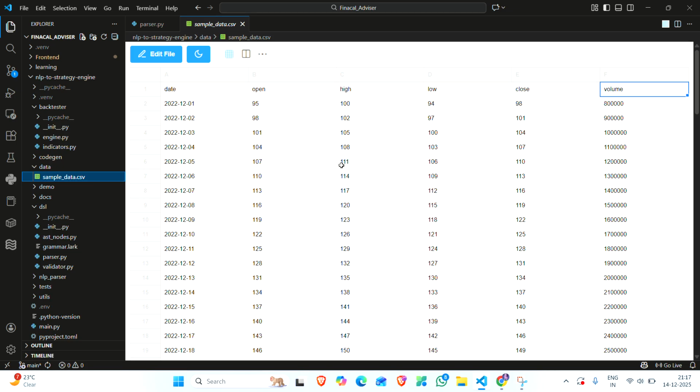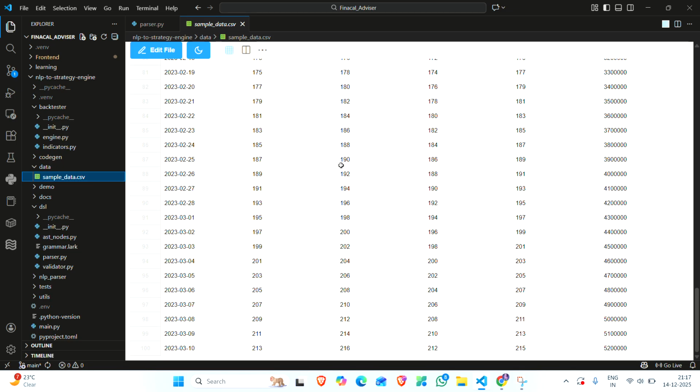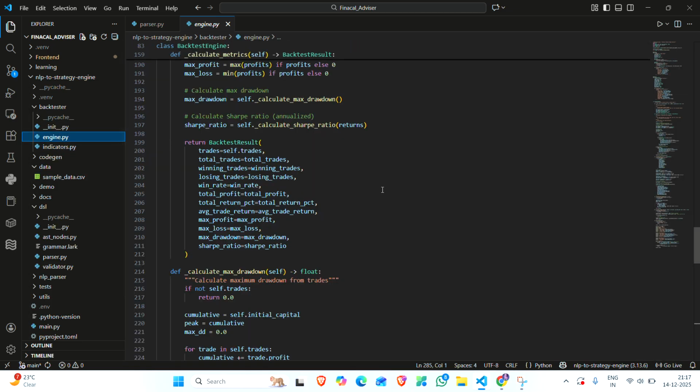This is our CSV of historical data. The engine simulates the strategy on historical data and gives total trades, win rate, total return, maximum drawdown, and Sharpe ratio.